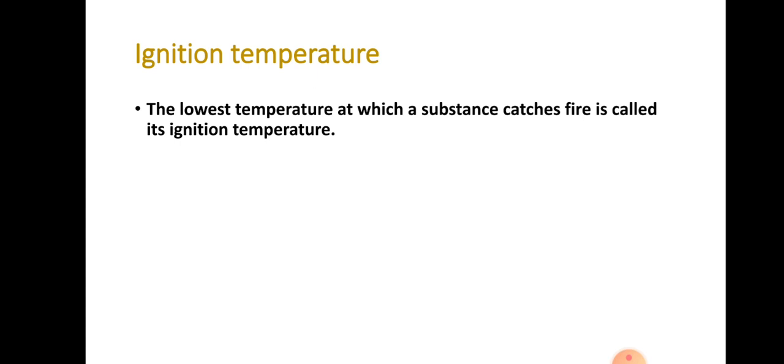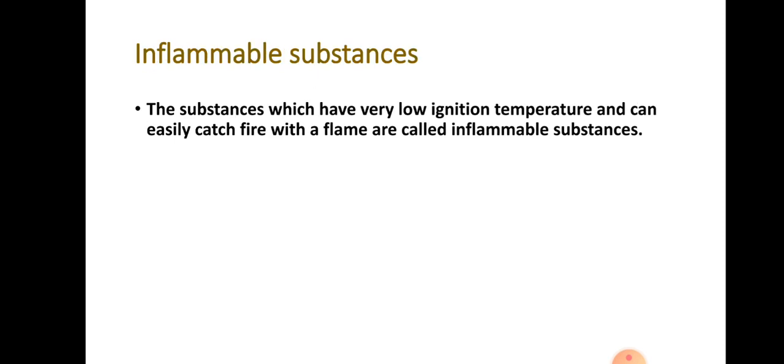The substances which have very low ignition temperature and can easily catch fire with a flame are called inflammable substances. For example, petrol, alcohol, liquefied petroleum gas, that is LPG, etc. These are the examples of inflammable substances.